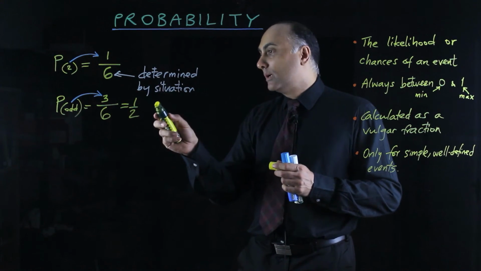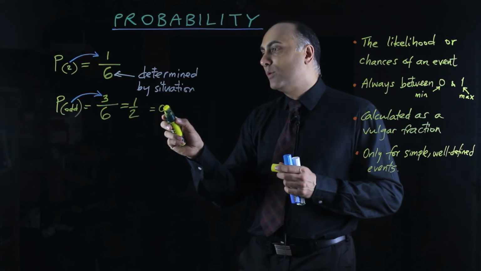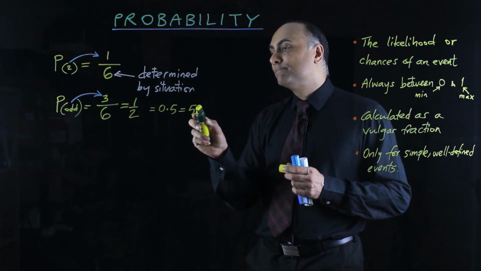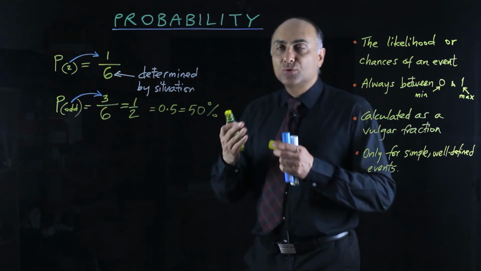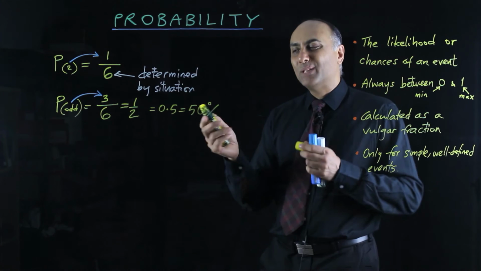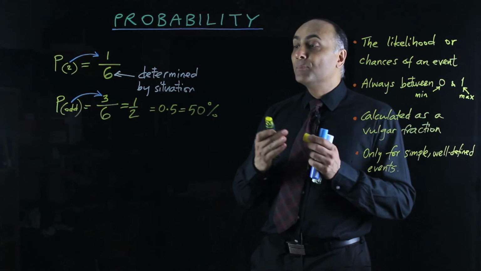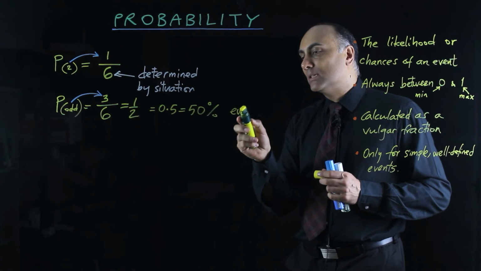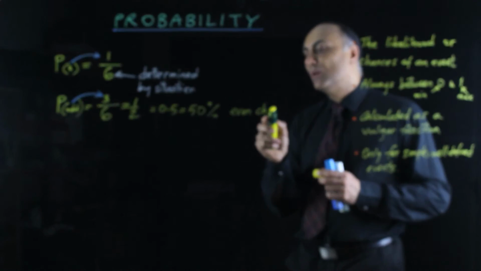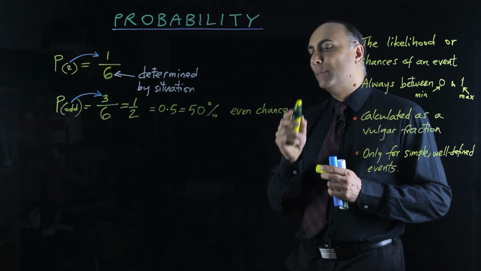So this one can be written as 0.5 or 50%. Now this particular probability, half, can also be said as 50-50. Sometimes it's said as a ratio 50-50. Or even in words, we might call that an even chance. So there's an even chance of landing an odd number.